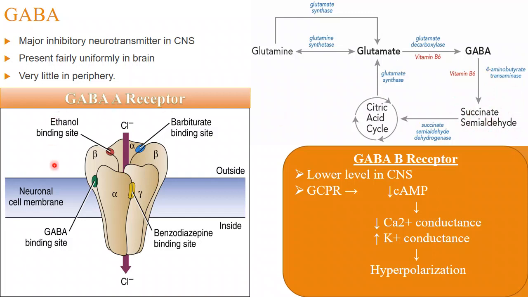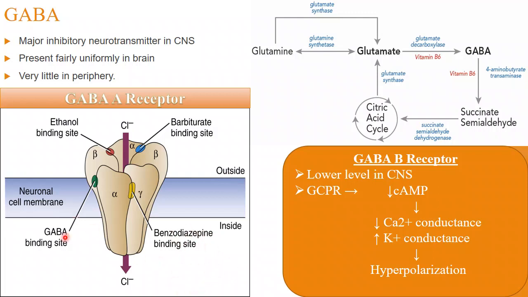Now this is a GABA A receptor. You see, this is the GABA binding site. It is a pentameric receptor. That means here we have 5 subunits: alpha, gamma, beta, alpha, beta. Here we have the GABA binding site, here the ethanol binding site, here the barbiturates binding site, and here the benzodiazepine binding site. This is the neuronal membrane. This area we can consider as the synapse, and this is the inside of the neuron.